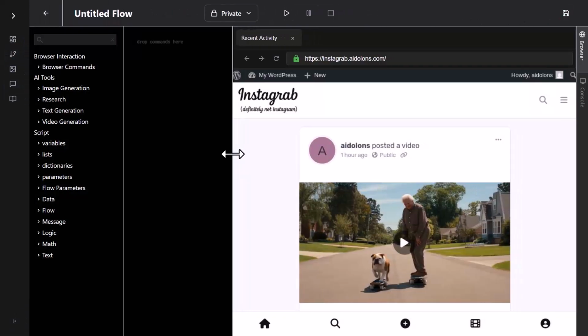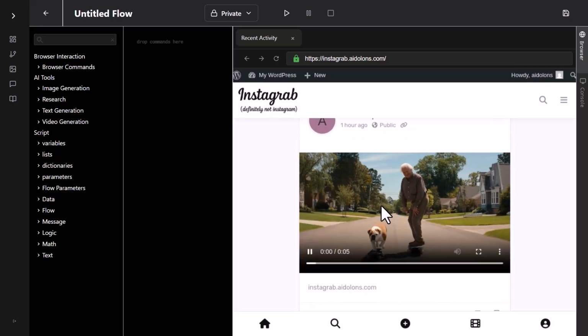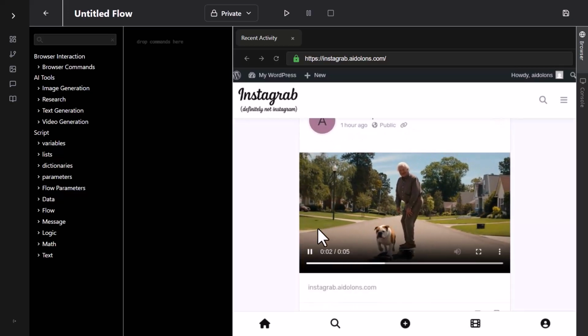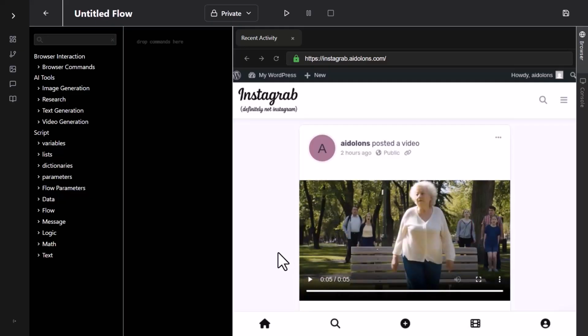Okay, welcome to Instagram. Definitely not Instagram, because showing you guys how to automate Instagram would violate their TOS. So instead, we're just going to automate my TOS-friendly Instagram clone site. By the way, you can see that previous sessions have had varying amounts of success. This one was a favorite of mine.